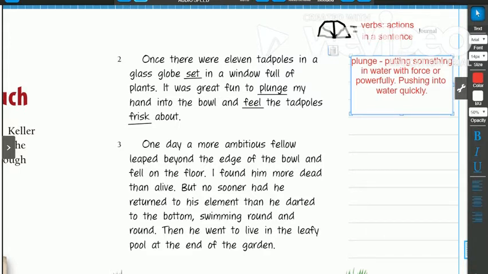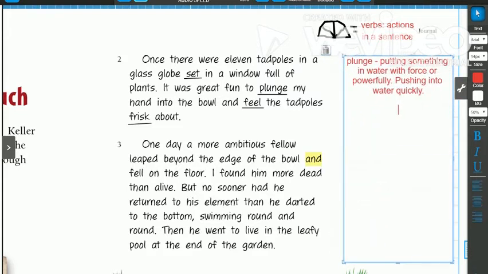Another word that I see in the text is the word frisk. That's another word I want to write in my notes because it's another interesting verb. And she says she plunges her hand into the bowl and feels the tadpoles frisk about. So when I read the word frisk, I think of something cute, like a kitten or a puppy, and how they move about very quickly. So the word frisk